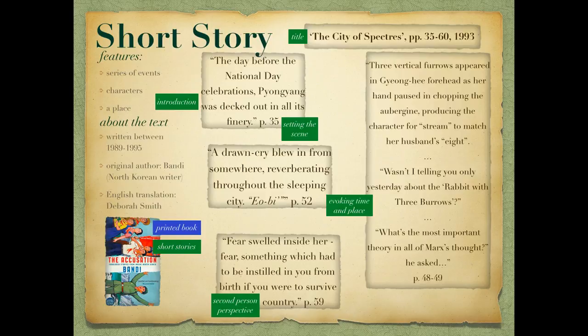In addition, The City of Spectres uses the following attributes to create meaning. Structural features, using a dream sequence to convey emotion, meaning, and unease, and the use of dialogue to create character and tonality.